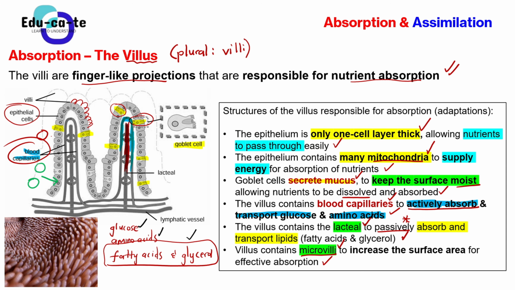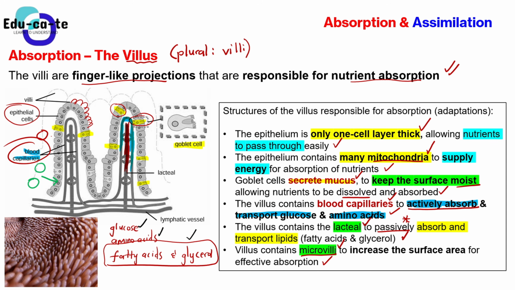Then the fatty acids and the glycerol, which are coming from the lipids, need to be transported by the lacteal. So in your answer, you say the villus contains the lacteal to passively absorb and transport lipids. The villus contains microvilli, and what do the microvilli do? They increase the surface area for effective absorption. So you give an adaptation, then you explain how significant it is to the villus for the whole process.